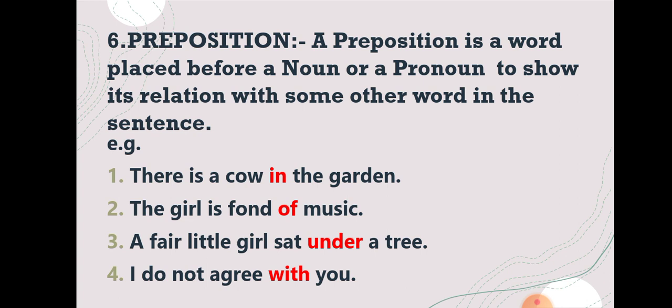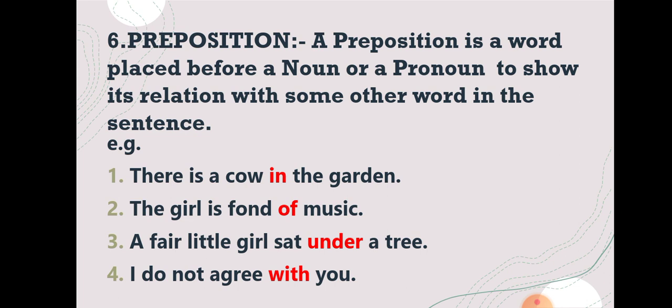Now, preposition. A preposition is a word placed before a noun or a pronoun to show its relation with some other word in the sentence. What is a preposition, students? A preposition is a word placed before a noun or a pronoun to show its relation with some other word in a sentence. For example, there is a cow in the garden. So here, in the garden. Where is the cow? In the garden. So there is a relationship between cow and garden.